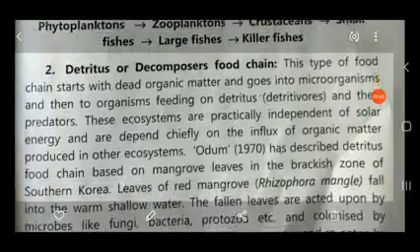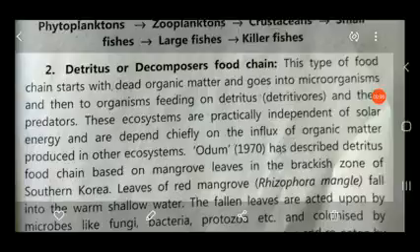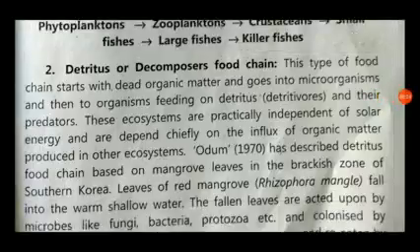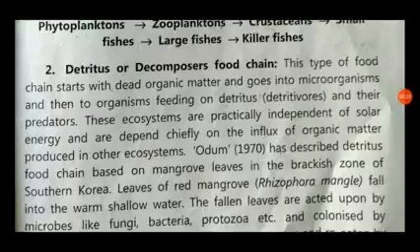Okay, welcome back. In the previous lecture, we discussed the food chain and the different types of food chains: food chains in the grassland ecosystem and in the marine water ecosystem. We know that a food chain is nothing but the sequential arrangement of organisms through which food energy is transferred. Energy is transferred from producers up to the tertiary consumer, the top-order carnivore.